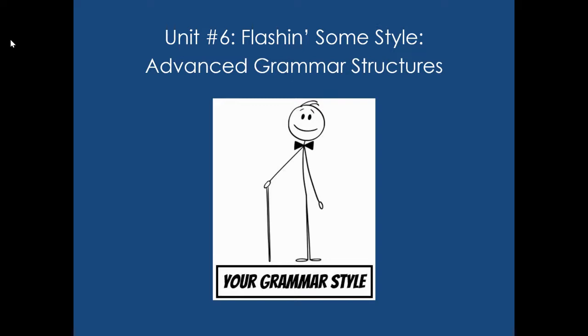We're going to get to the most advanced grammatical structures we have in the English language, some things that some people don't even know exist, and really start flashing our grammar style as writers. So that's kind of fun stuff. We're going to start off with some easy things and build into some more challenging things. So today's video, we're going to take a look at what we call simple sentence modifiers. And it sounds amazing. So here we go.